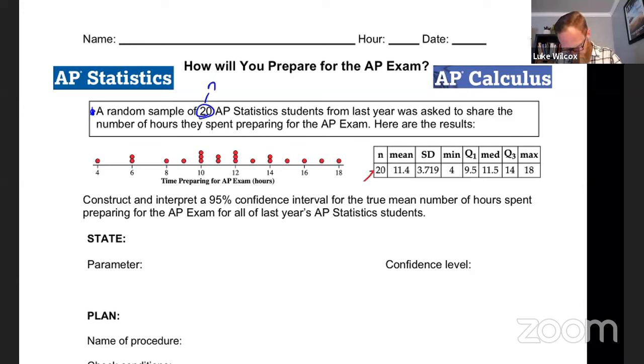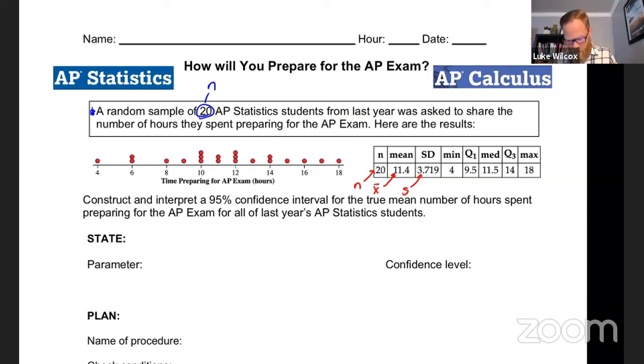And sure enough, here's our sample size of n. Here is the mean of the sample, so let's be careful with our notation here. This is x bar because it is a sample mean. And then the standard deviation that's next to that is a sample standard deviation, which is s. So let me pause right here and make note of one thing. This is going to be different for estimating means than for estimating proportions like we did earlier this week.